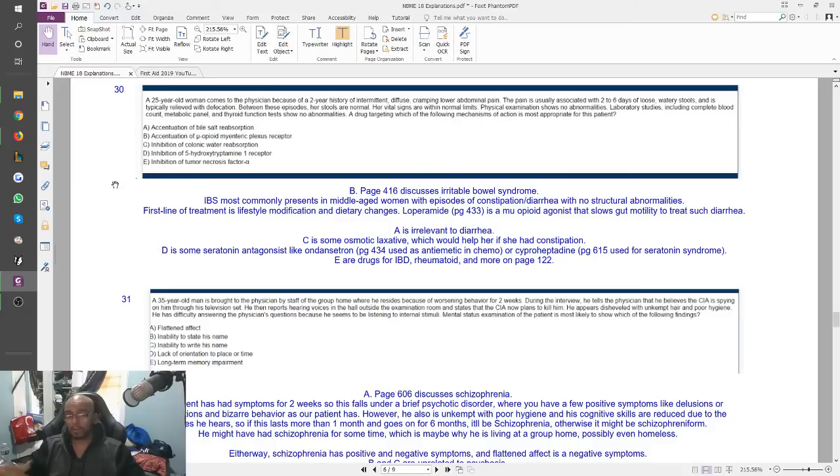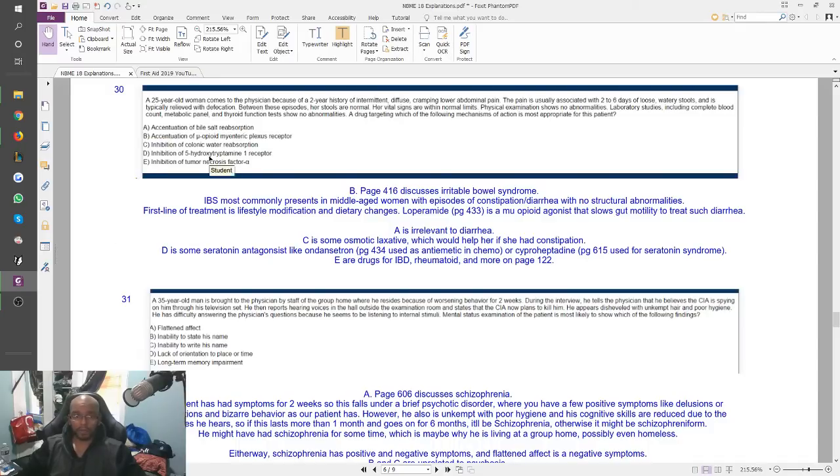Remember the concept of which one is least like the others? So immediately, things like answer choice C, inhibition of colonic water reabsorption, so that you can actually poop more, would be wrong, right? This is more like a laxative kind of thing right here. It's like a stool softener, right? C, and that's not what we're trying to get for her. Accentuation of bowel salt reabsorption, that's completely irrelevant. That would be more for some medication related to cholesterol issues.